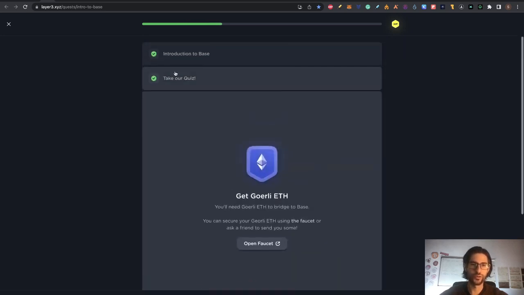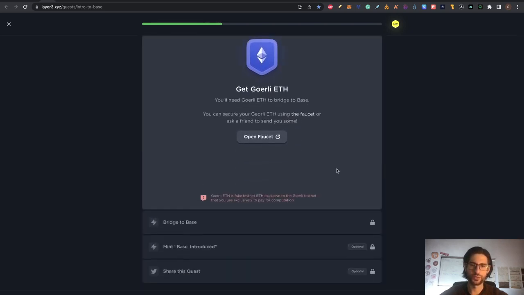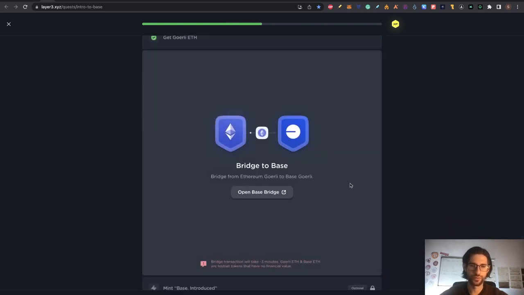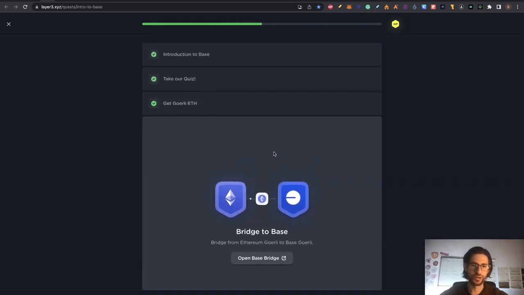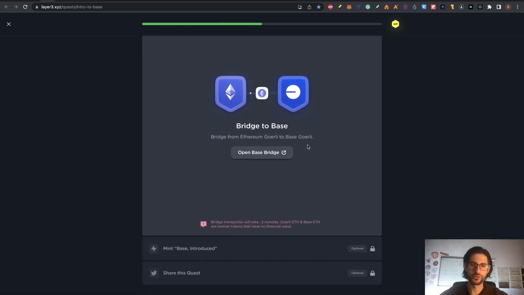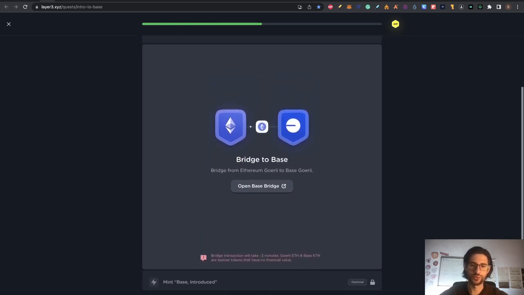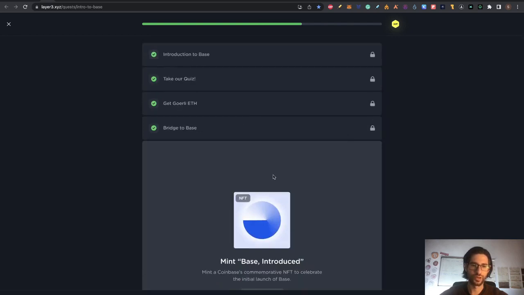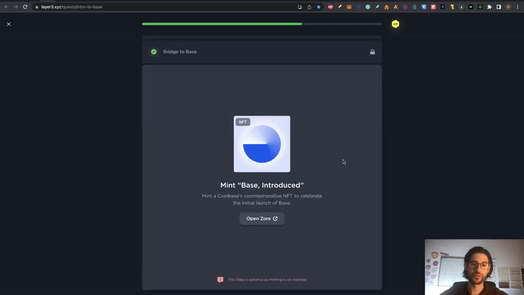We finished the quiz. You can see that now it's in green. Now they say get Wallet Ethereum, we already have, so we click on verify. So now get Wallet Ethereum is verified. Bridge to Base, we already did that, so we click on verify too, and you can see that it's already in green. Here it says mint the Base Introduced, we didn't do that yet, so you can go to open Sora,